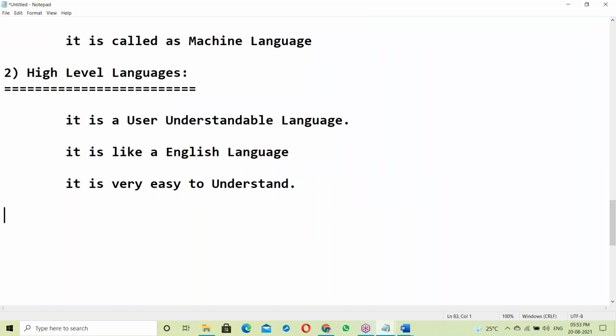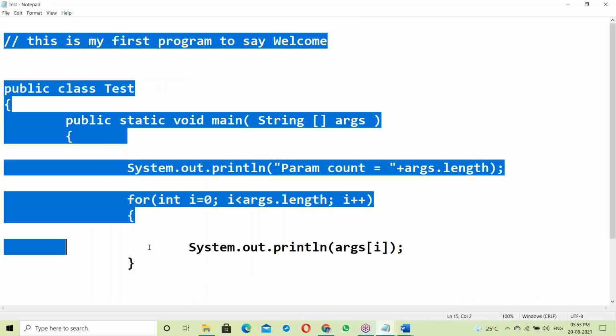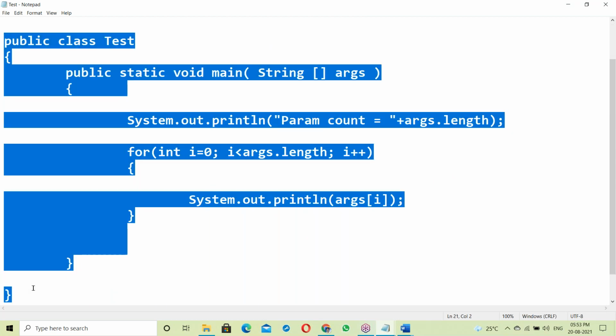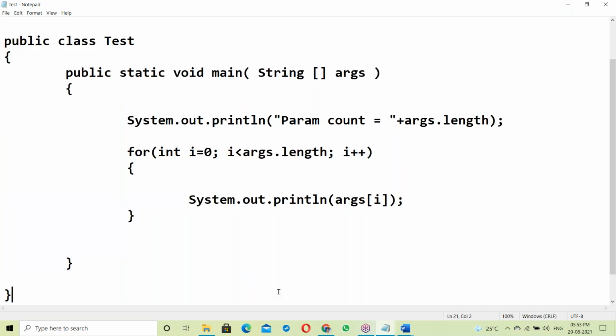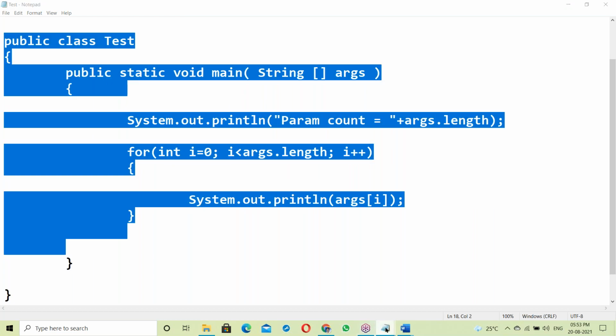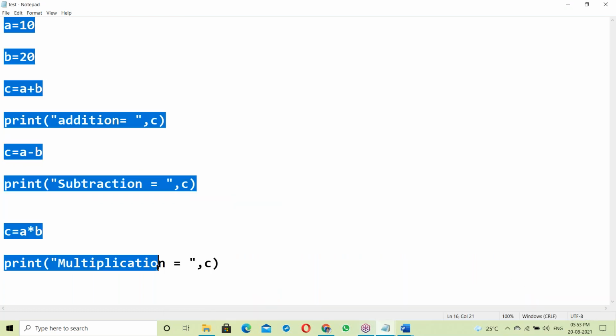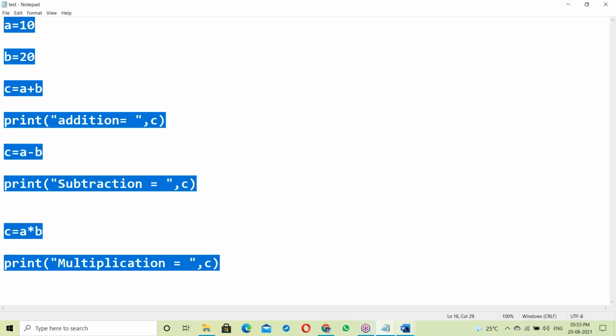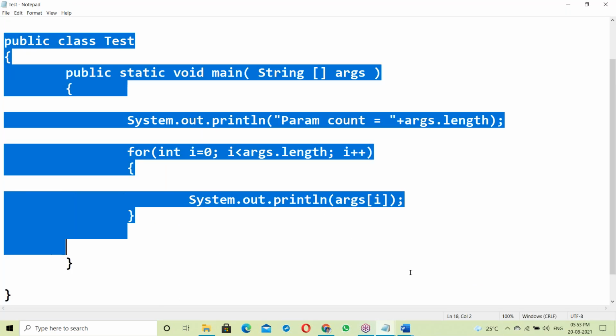Now here, some question. See, a Java program is a high level language, but the system is executing this language. How? A system cannot understand this language. Suppose Python scripting, also like English language. How is the system executing it? Maybe Java code is like English language. So every high level language instruction has to be converted into binary code.